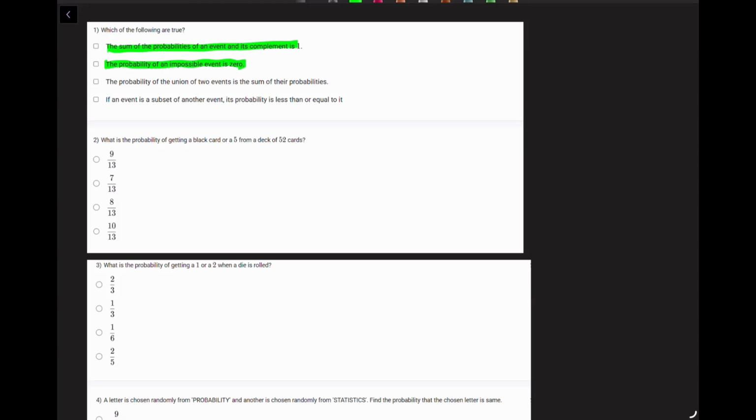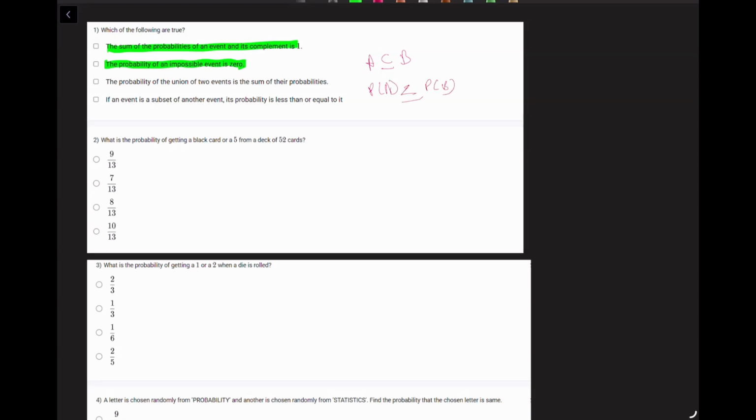Last, we have: if an event is a subset of another event, its probability is less than or equal to it. Yeah, true. So let's represent it. A is a subset of B. Then obviously the probability of A is going to be less than or equal to the probability of B.